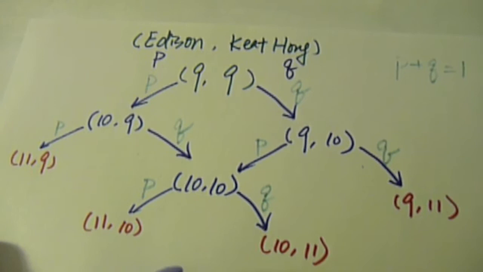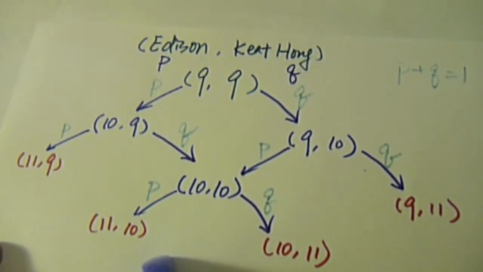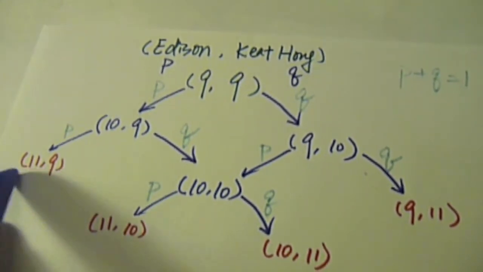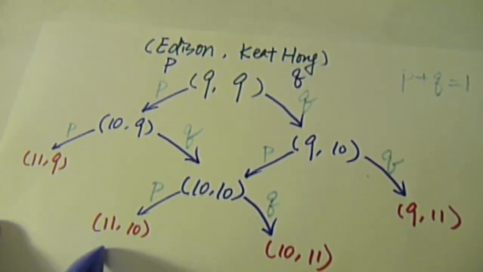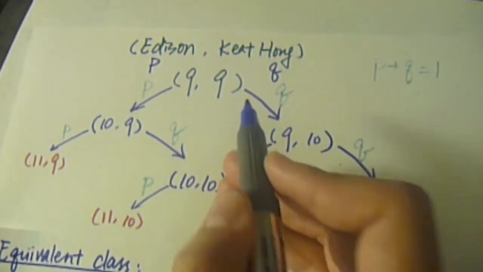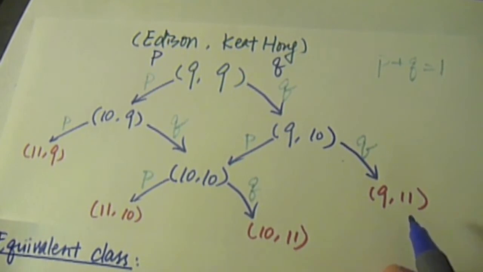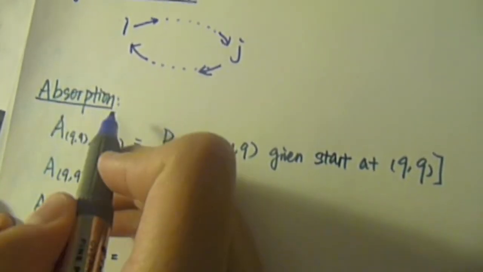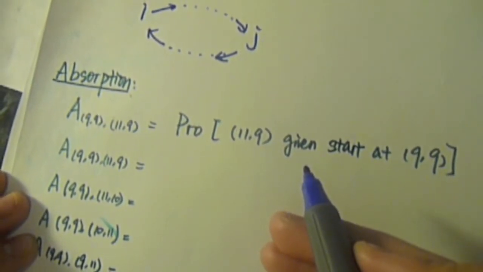We say a class is closed if there's a way coming in, but there's no way of going out of the class. Hence, there's no outgoing arc for these 4 states, so these 4 states are closed classes. Starting at 9 all, what's the probability of the game ending up in these 4 final scores? Technically, we call this probability the absorption from 9 all to each of the closed classes.